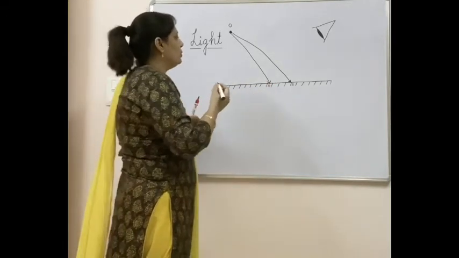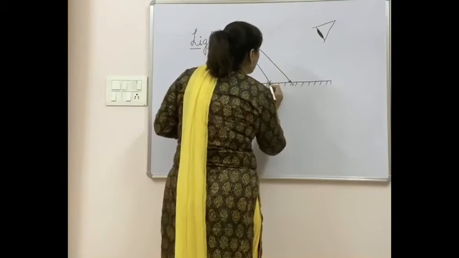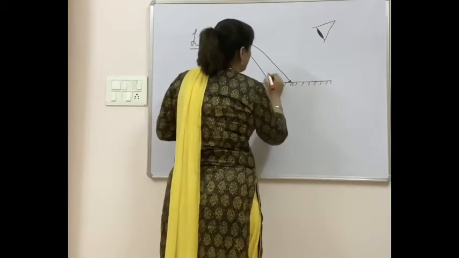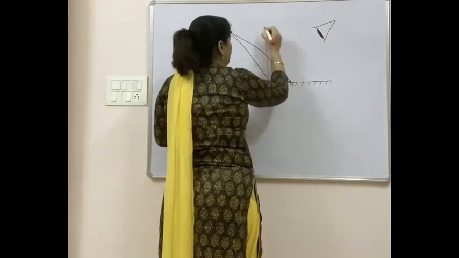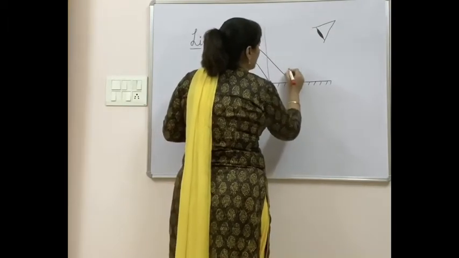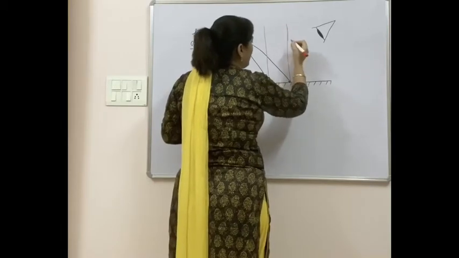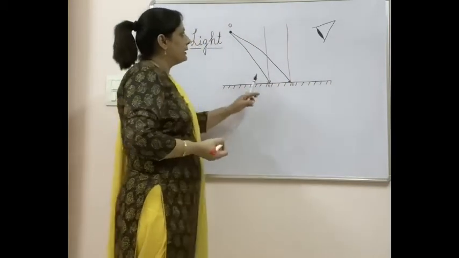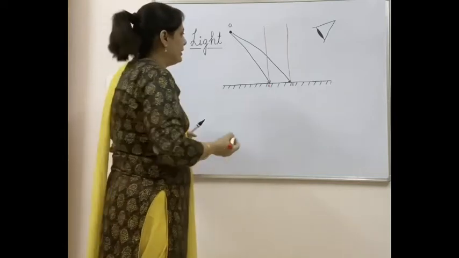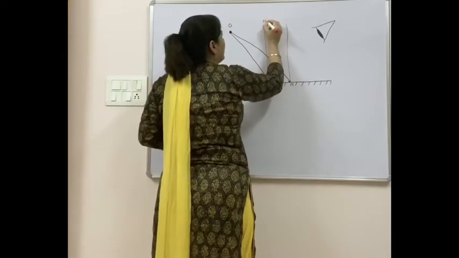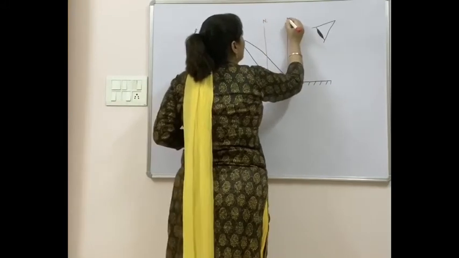Now what I will do, I will just draw normal at both of these. What is normal? It is just an imaginary line. So because I got 2 points of incidence, line may not be coming very straight, but these are 2 normal imaginary lines from these 2 points. This is N1, let it be, this is N2.